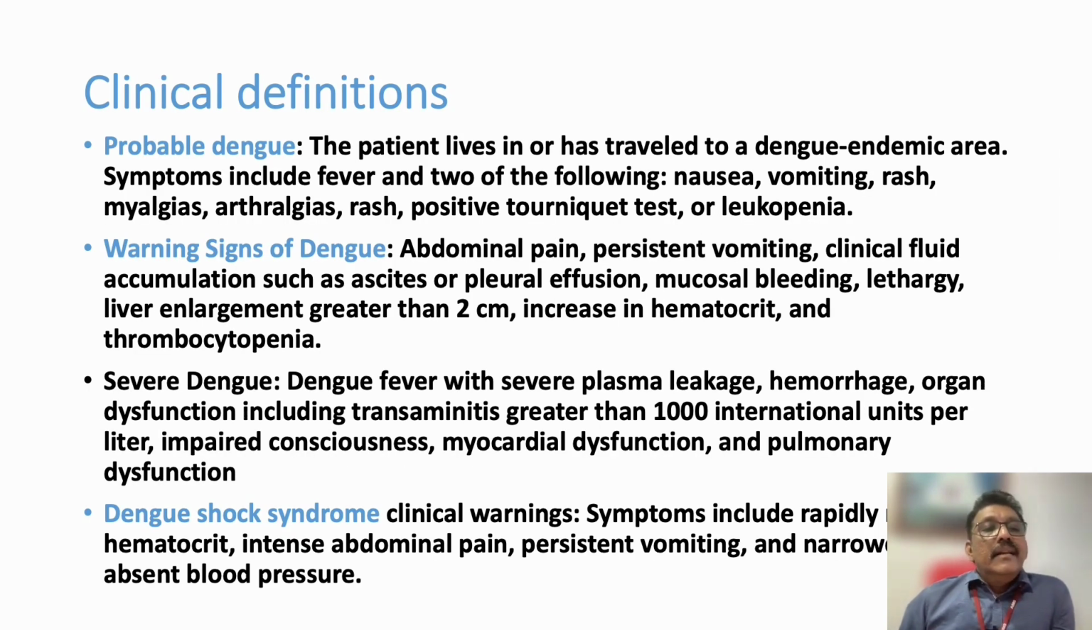Now, clinical definitions: probable dengue and warning signs in dengue are very important, but these things we see every day when we practice. There are a few important definitions we have to see, one of which is severe dengue. Severe dengue means there is plasma leakage due to vascular endothelial damage. This can lead to multi-organ dysfunction, and that itself can produce dengue shock syndrome also.